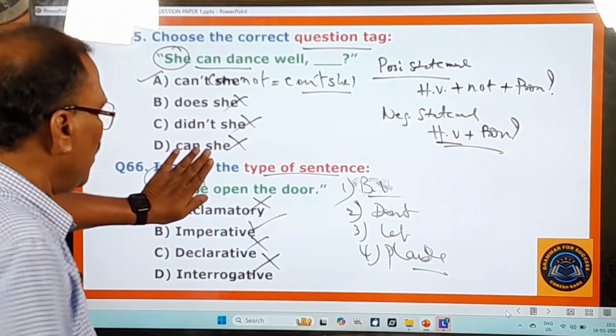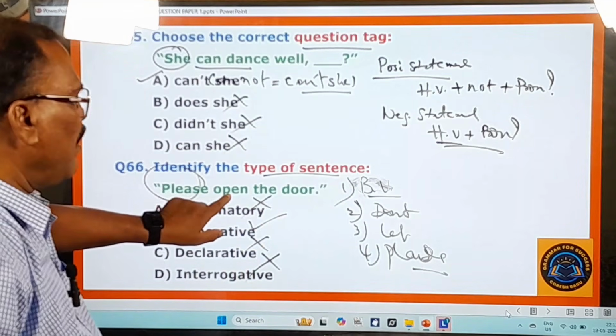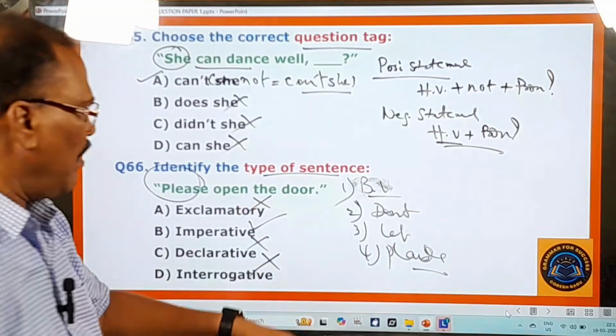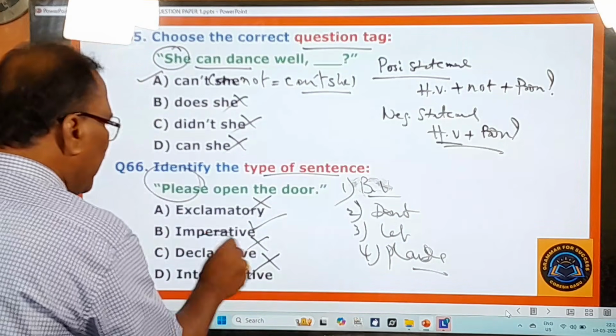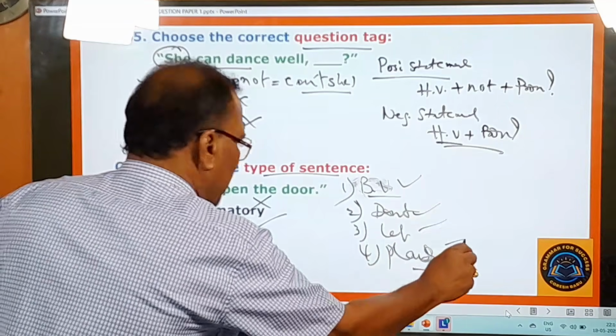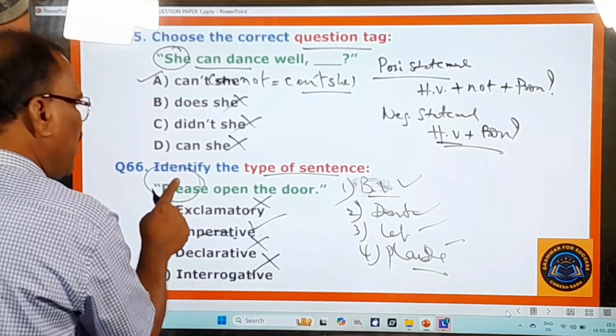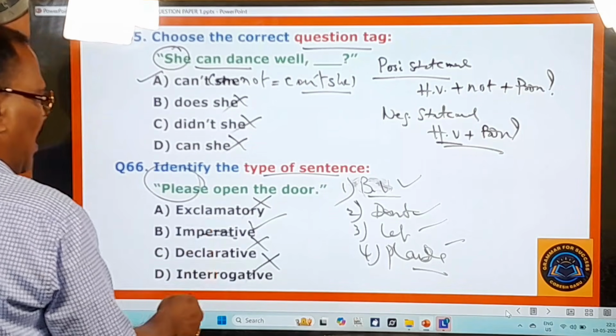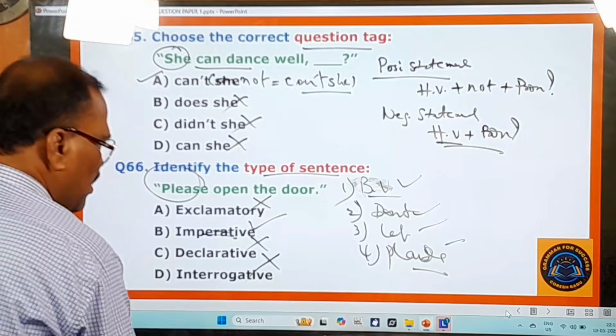The imperative sentences will begin with a base form verb. If you remove this, open the door, it's a base form verb. So, don't open the door. Let the door be opened. Please open the door. So the imperative sentences will begin with any one of them: base form verb, don't, let, please. So here it is beginning with please. Please means automatically you must say it is an imperative sentence. Right, and now you move on to other questions.